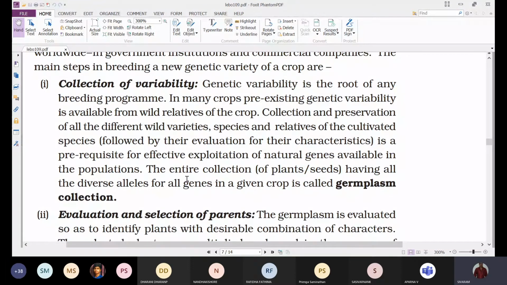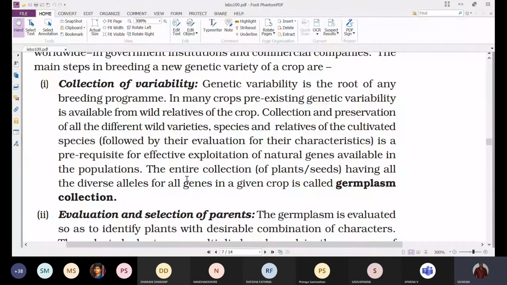That means instead of cross pollination, we have to undergo self pollination. As a result, if you are getting the same variety for many generations, then we can understand that these are pure lines showing the same character. So that evaluation has to be done. We have to make sure that the wild varieties are showing pure lines or not. That is very, very important.